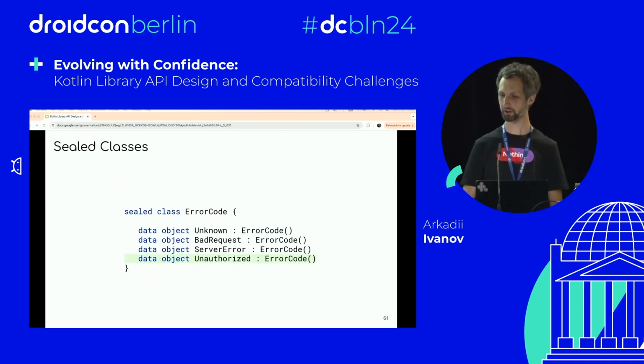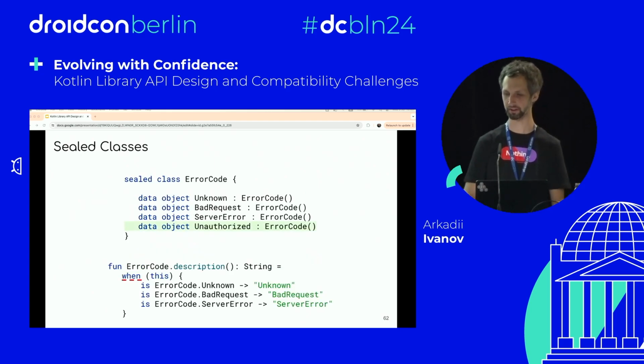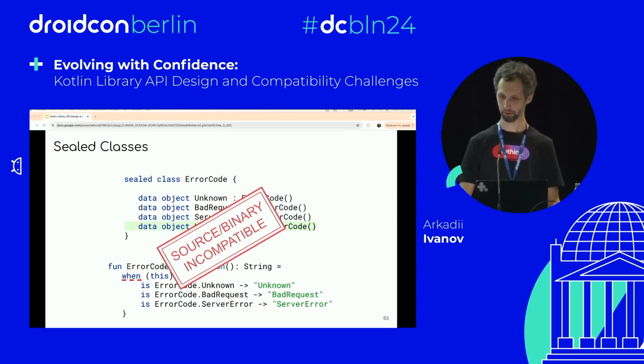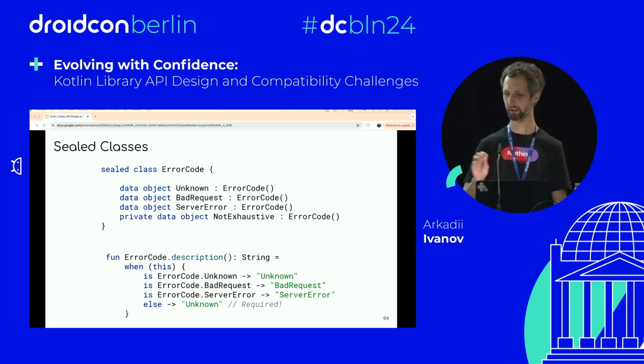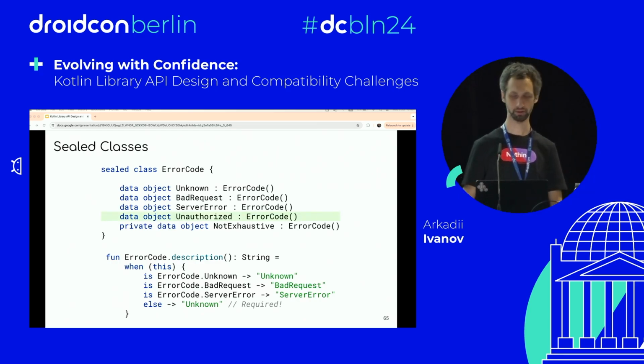Sealed classes, adding a new entry: is it compatible or not? Same reason as with enum. Clients may switch exhaustively and will break at runtime, and at compile time as well. So it's an incompatible change. One trick we can do here is add a private data class entry, let's say not exhaustive. So this will force clients to use a non-exhaustive switch because they can't check for the not exhaustive data object. And in this case, we can easily add a new entry here.